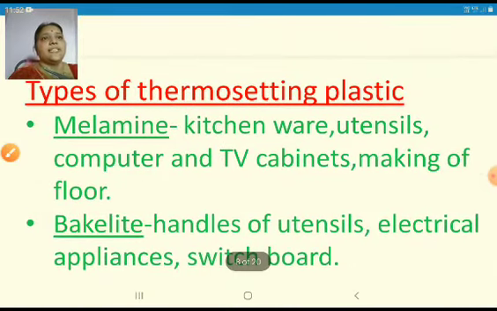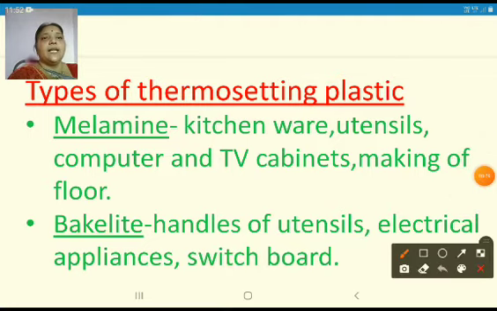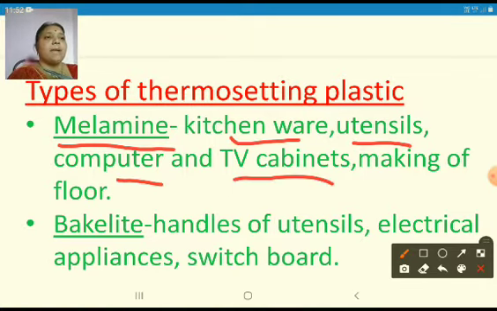Now we'll see the types of thermosetting plastic. That is melamine. Melamine is one kind of thermosetting plastic. What materials or what things are made of melamine? Kitchenware, utensils, computer, TV cabinets, and making of floor. These are the different types of things that are made by melamine, and these cannot be easily melted by heating.